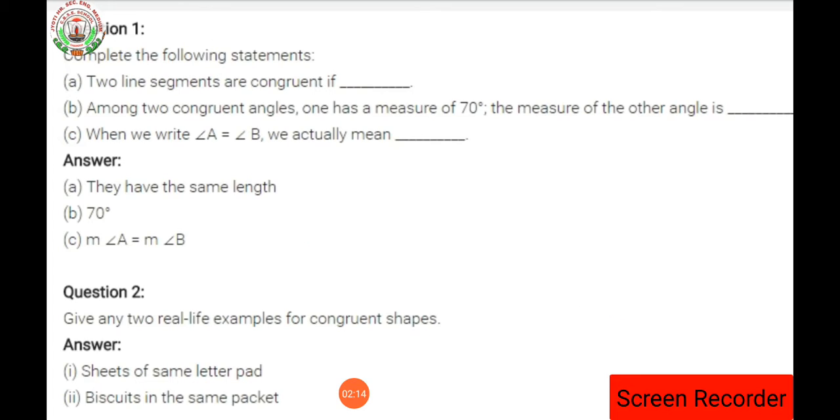In the same way we are going to study the congruence of triangles. Congruence of triangles is defined by the side congruence property, the side angle side congruence property.